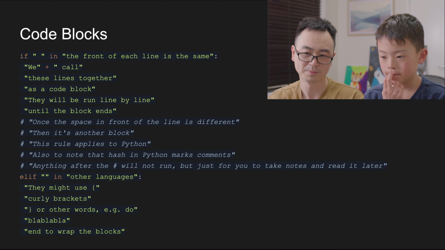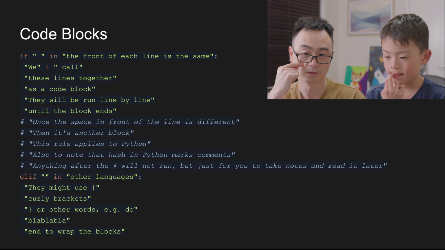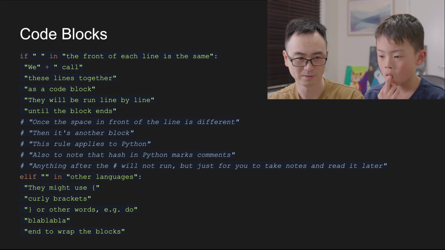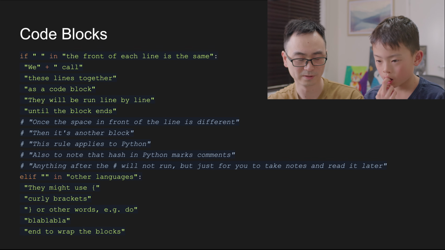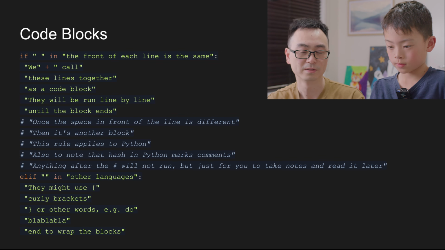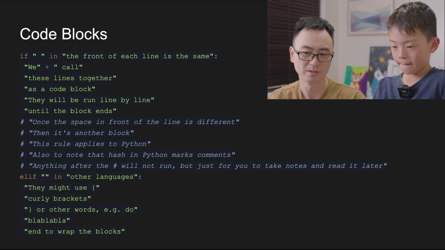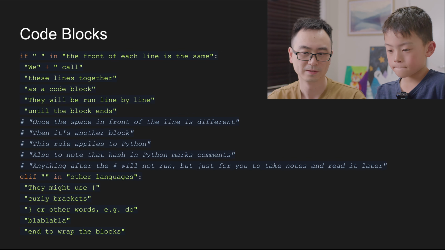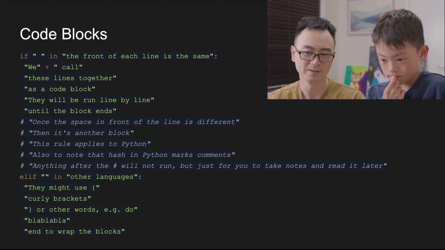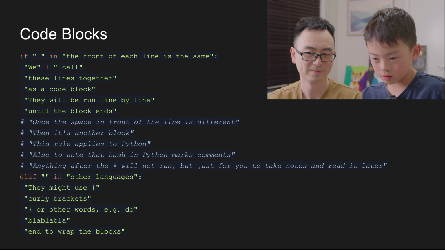So talking about paragraphs and strings, we also need to talk about code blocks, because a string, like the three quotes, makes a long paragraph, a block of things. But in the code, that's also something we need to know about. So if the space in the front of each line is the same,